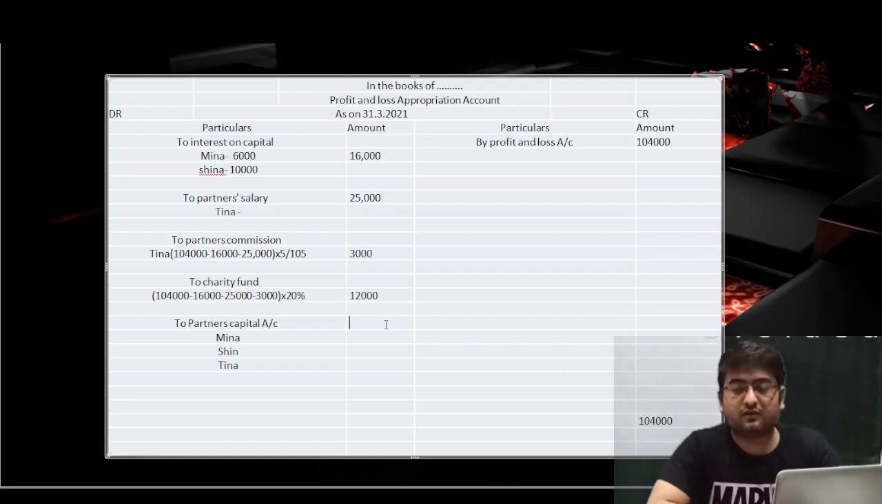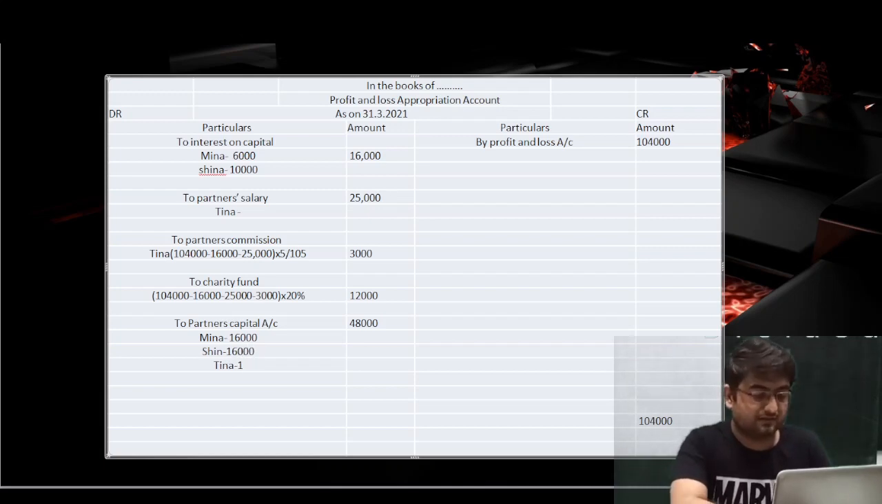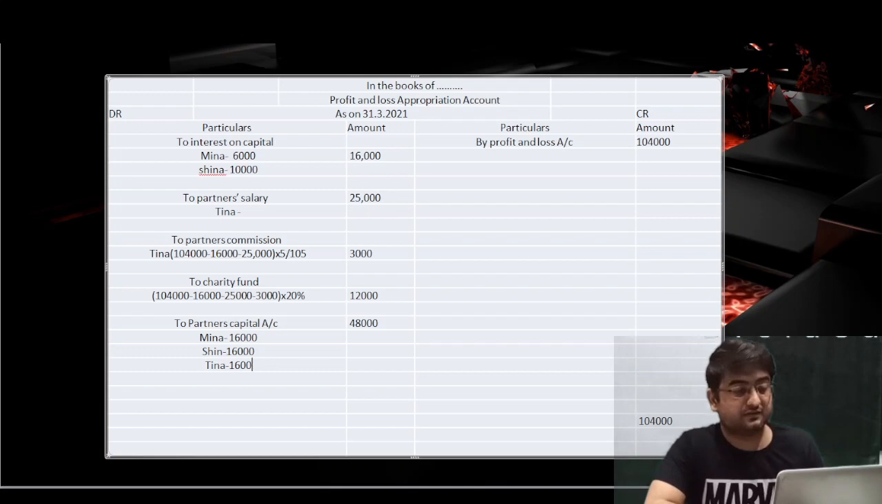Post the amount of the divisible profit, 48,000 rupees. Okay, and since in the entire question no profit sharing ratio is given, we'll assume it is equal. If I divide 48,000 rupees equally among all the partners, three partners are there, I will get individually how much? 16,000 rupees for Meena, 16,000 for Tina as well, and Sheena, for example. For all the partners I'm getting 16,000, remember, individually.